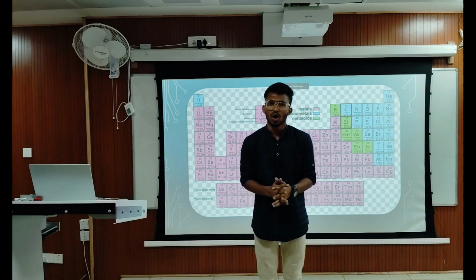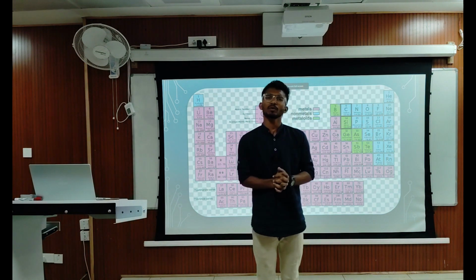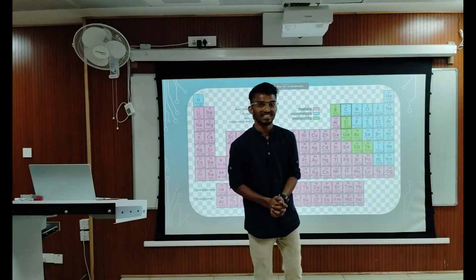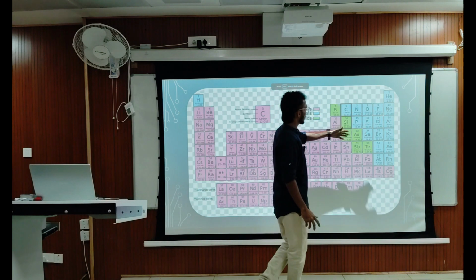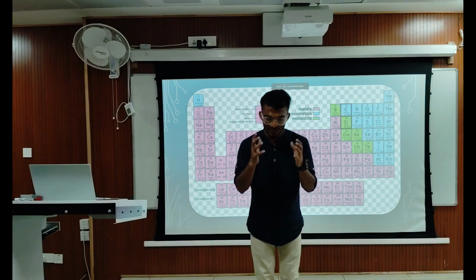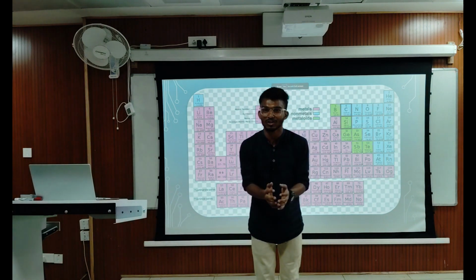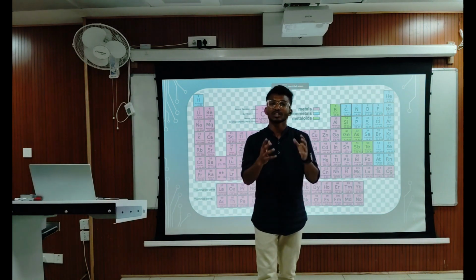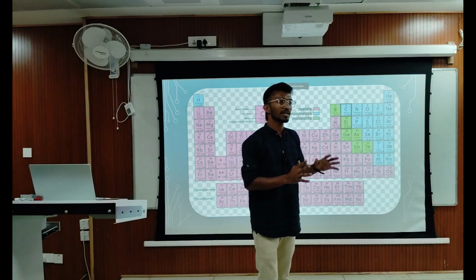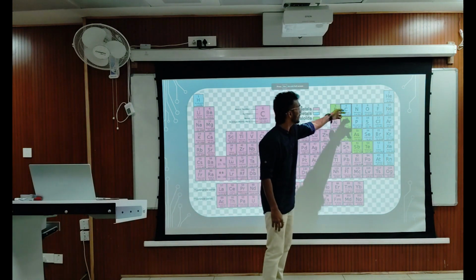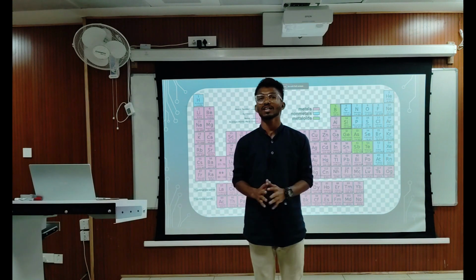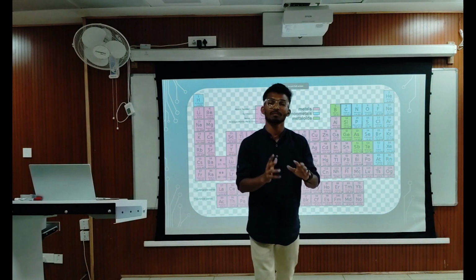But why can't all the elements other than carbon form long chain compounds like carbon does? The reason is, we already know, as we go down in the group, the atomic size increases. As the atomic size increases, the attraction power of the nucleus towards the shared pair of electrons is reduced, so the bond will be weak. The bonds formed by these atoms are weak compared to carbon. This is the reason why other elements are not able to form long chain compounds like carbon forms.